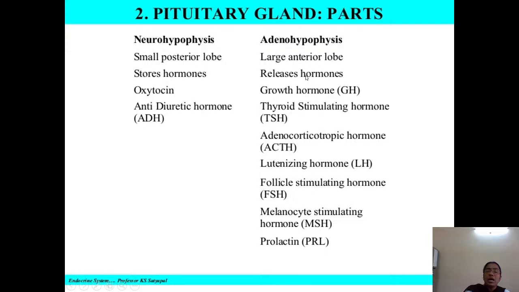The adenohypophysis releases hormones, but the neurohypophysis stores some hormones such as oxytocin and antidiuretic hormone, releasing them whenever needed by means of the hypothalamo-hypophyseal tract. The adenohypophysis releases hormones like growth hormone, thyroid stimulating hormone, adrenocorticotropic hormone, luteinizing hormone and follicle stimulating hormone. The intermediate lobe secretes melanocyte stimulating hormone, so the releasing hormones are present not only in the anterior lobe but also in the intermediate lobe.